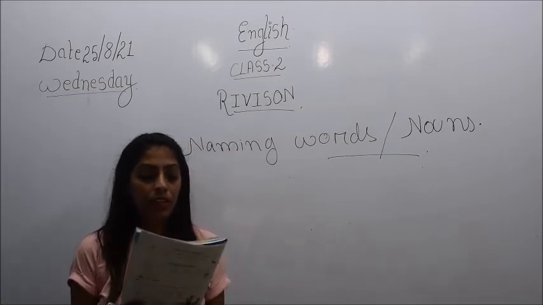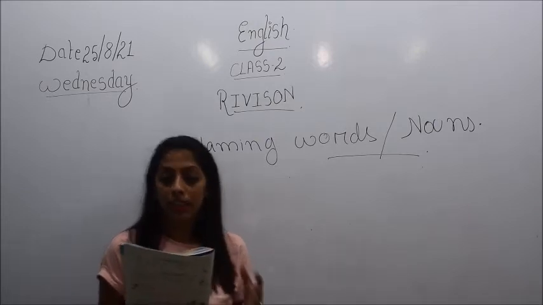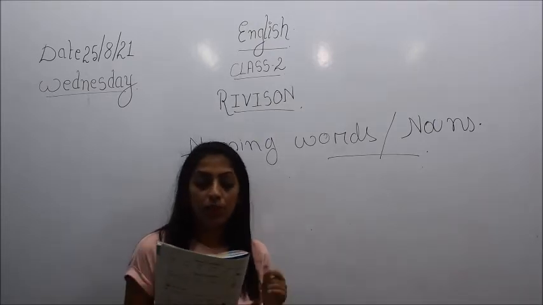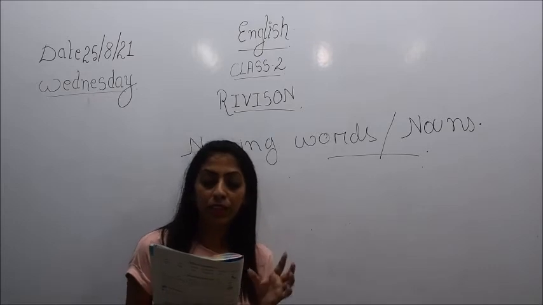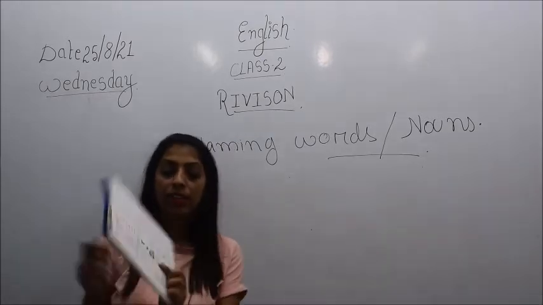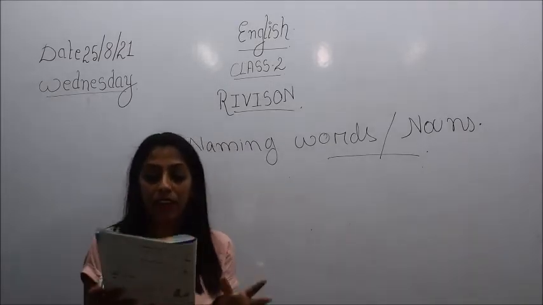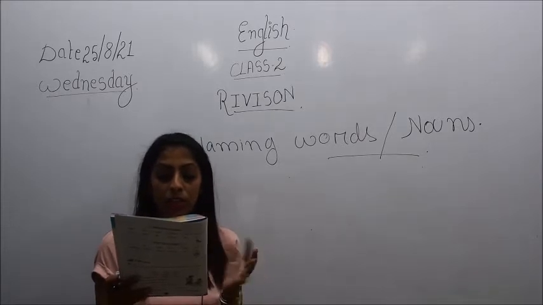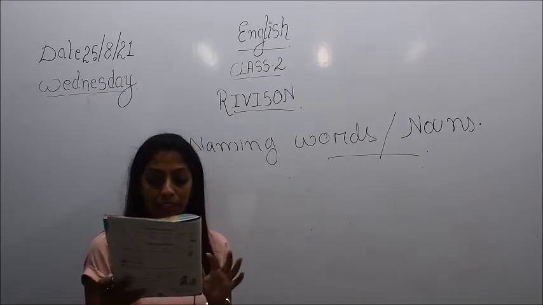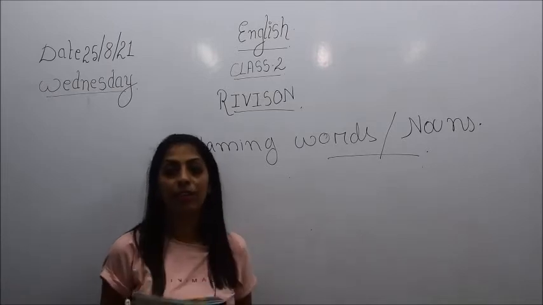You see here, unscramble the letters to find naming words. Use the pictures as clues and fill in the blanks. One has been done for you. So children, here some pictures have been given: the picture of carrot, peas, book, then teeth, then tickets, and the picture of a computer.